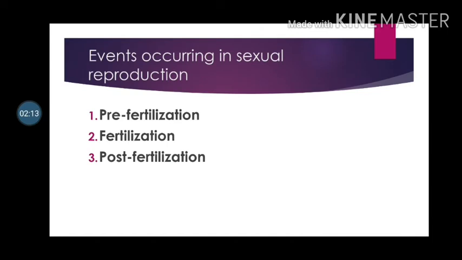Sequential events that occur in sexual reproduction are grouped into three distinct stages. First, pre-fertilization. Second, fertilization. Third, post-fertilization. Now, we will see pre-fertilization, which is mainly observed in the essential whorls of the flower.